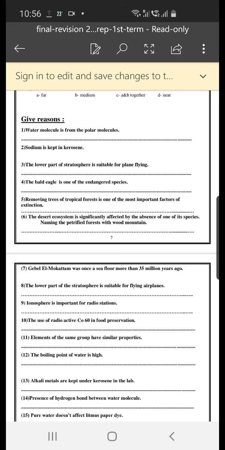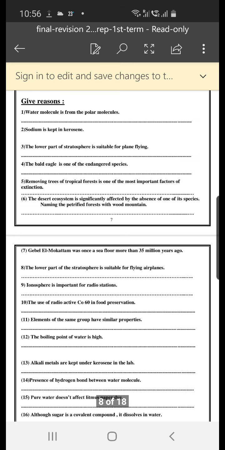Number 2, sodium is kept under kerosene. The answer is to avoid its reaction with moist air, because sodium is a very active element. If we left it in the air, it will react with moist air, and this reaction causes the erosion of sodium. So we keep it under kerosene to protect it from reaction with moist air.